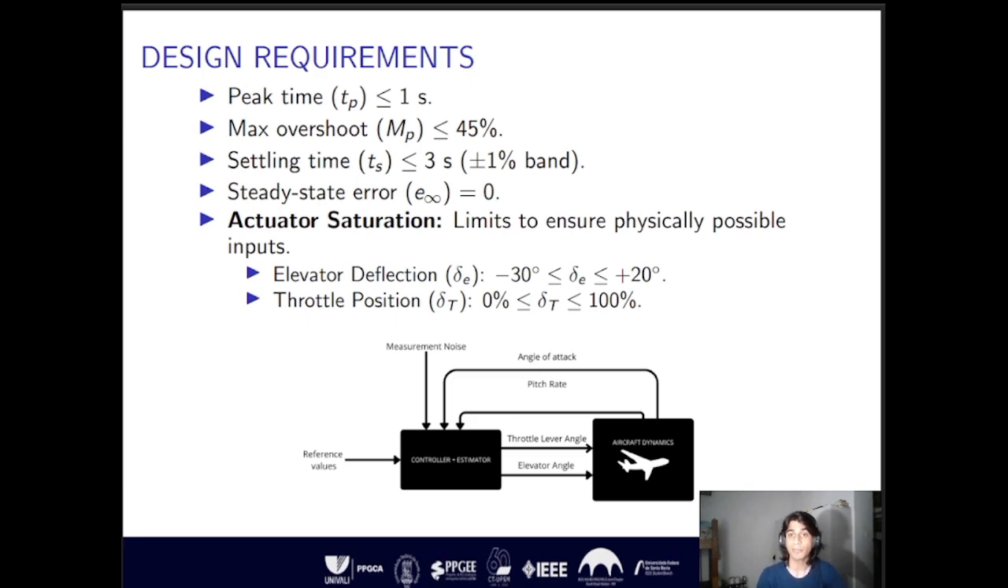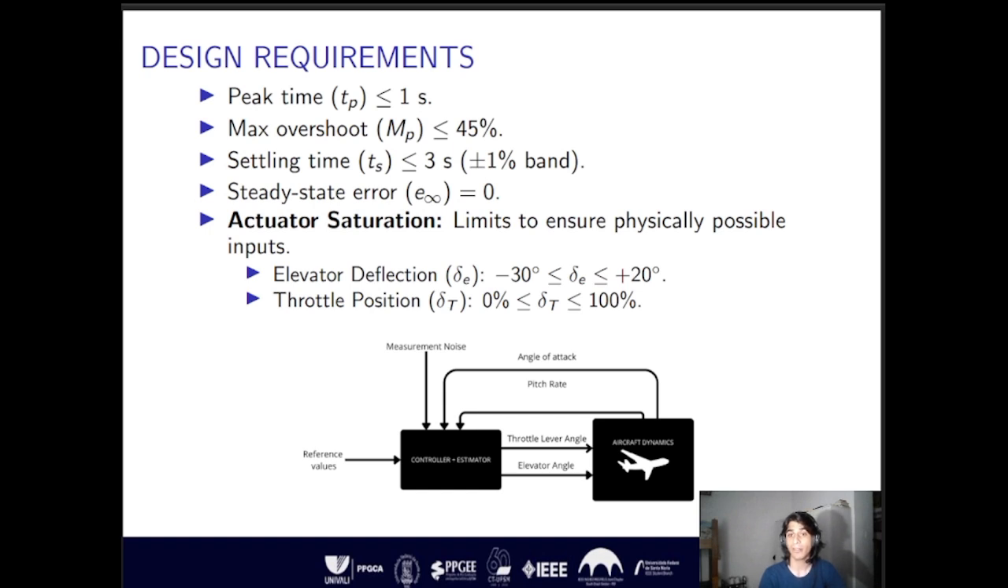The design requirements for our control project were a peak time of less than 1 second, an overshoot of less than 45%, a settling time of less than 3 seconds, and a zero steady state error. The actuator saturation was modeled to impose physically possible limits on the elevator deflection and throttle position.